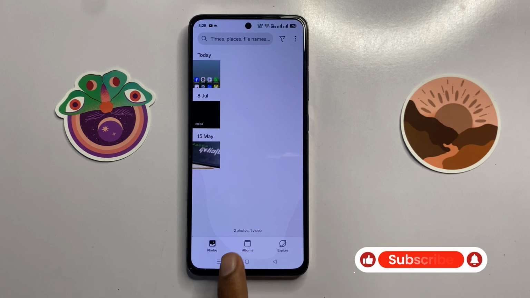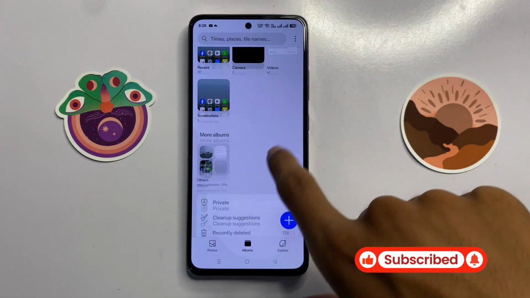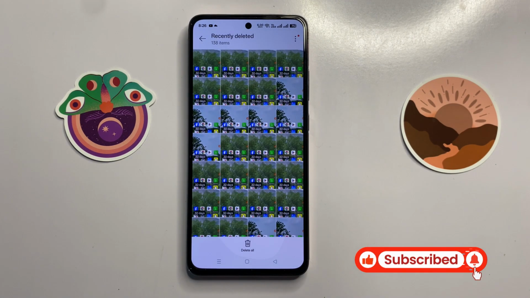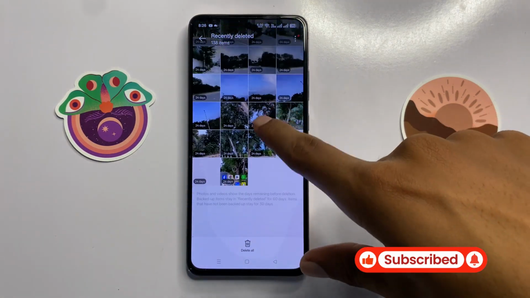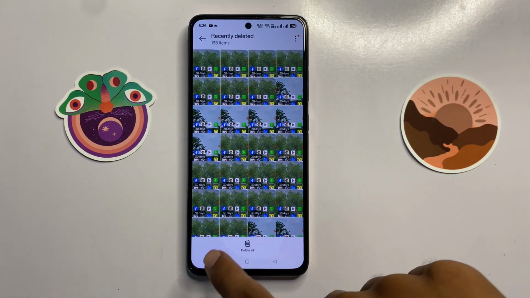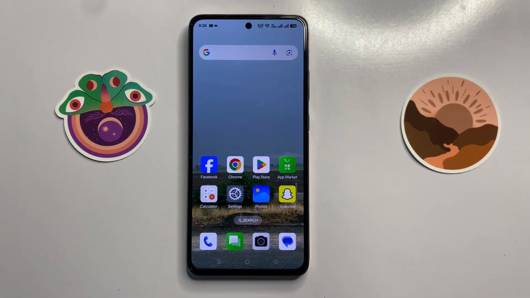Now click on albums. Now scroll down and click on recently deleted. Now here you can see all the recently deleted photos or videos, and here you can also recover or delete all. After that, go back to your home screen and restart your device.